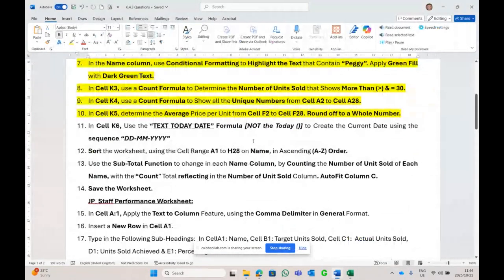Next question. Text today. The text today using a particular sequence. DDD, month, and year. All right. Let's see.